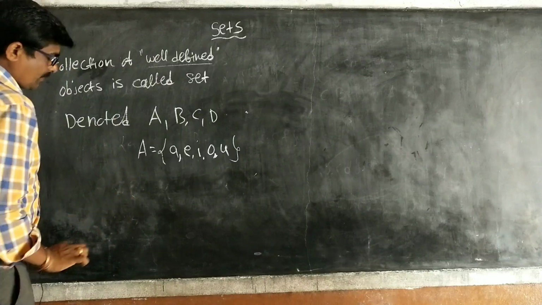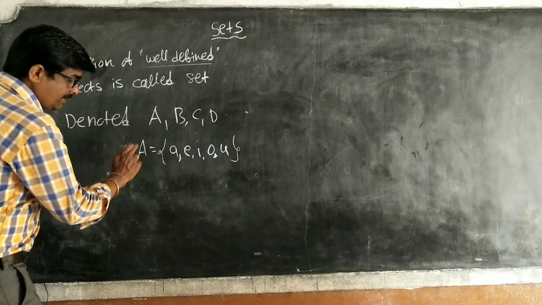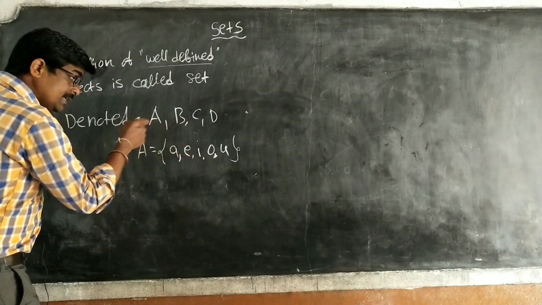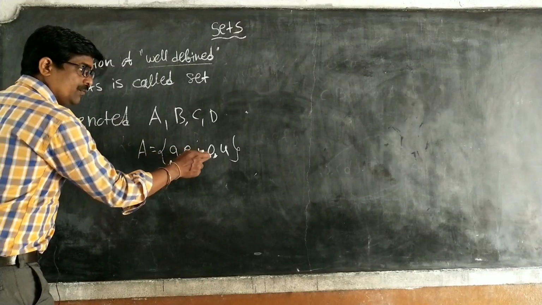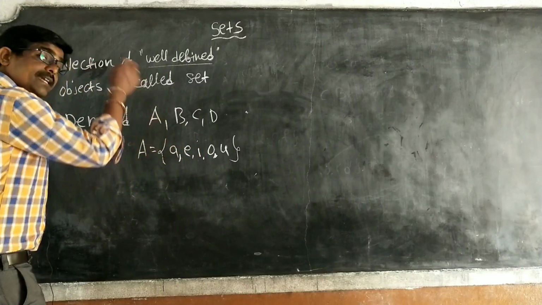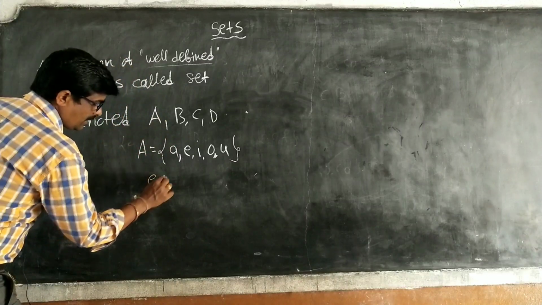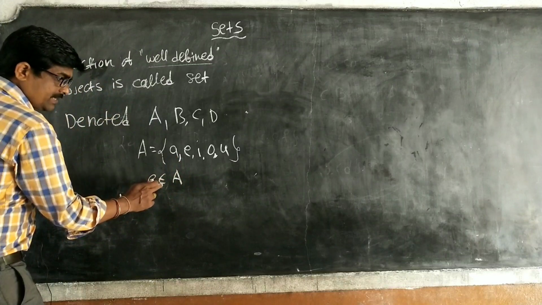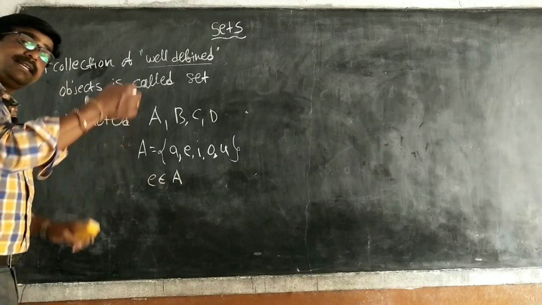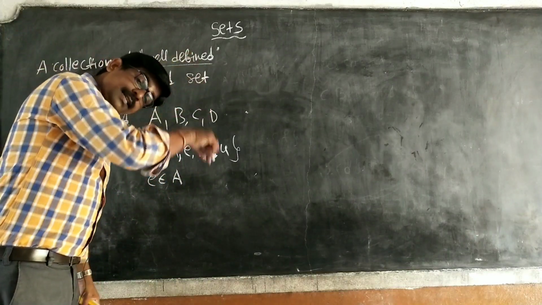Next, here is one concept. The elements A, E, I, O, U are in set A. E belongs to A. That is the symbol of belongs to. It means the element is in that set.